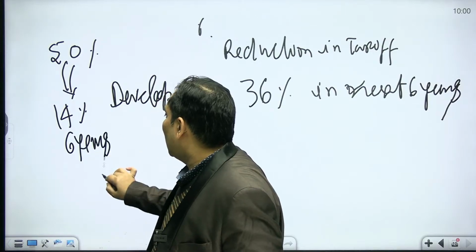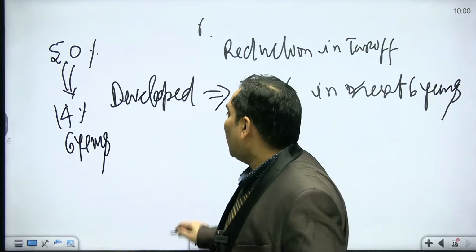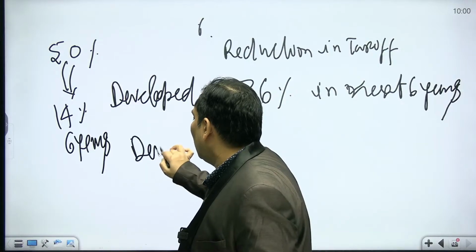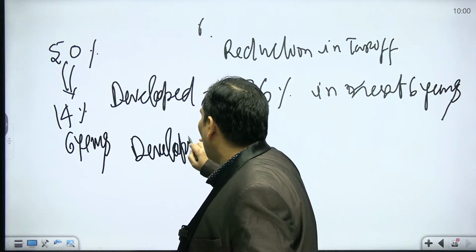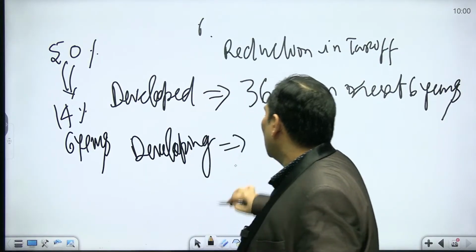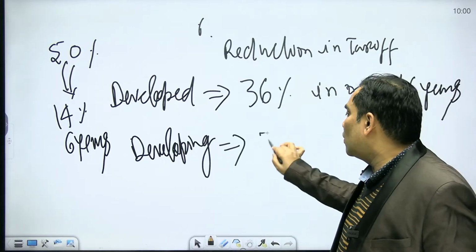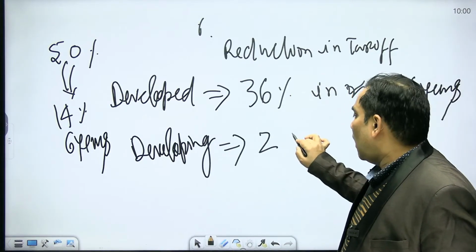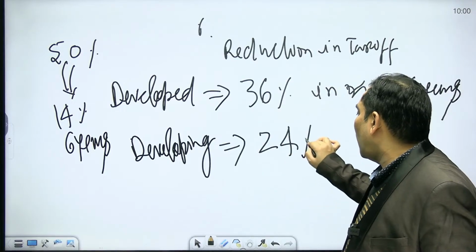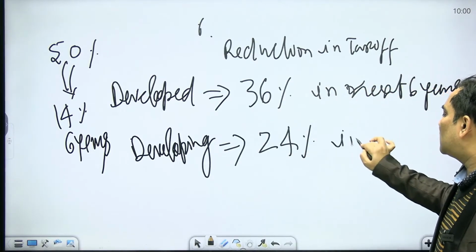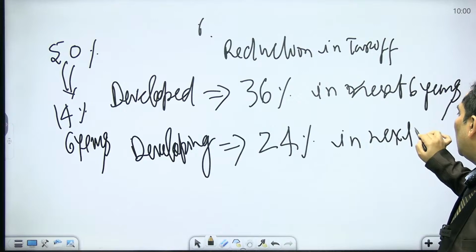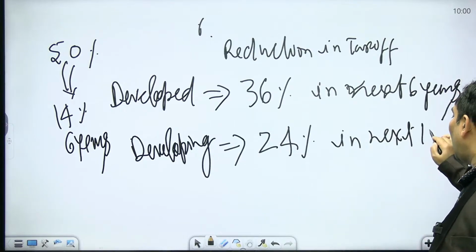They fixed this limit for developing countries as well. For developing countries, they said that you have to reduce your tariff rate by 24% in the next 10 years.